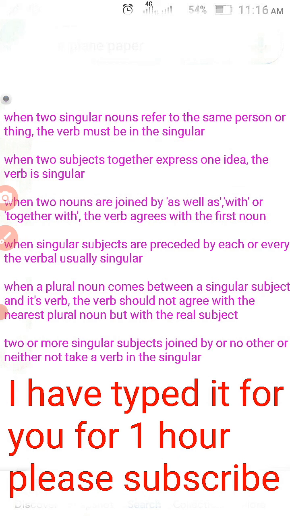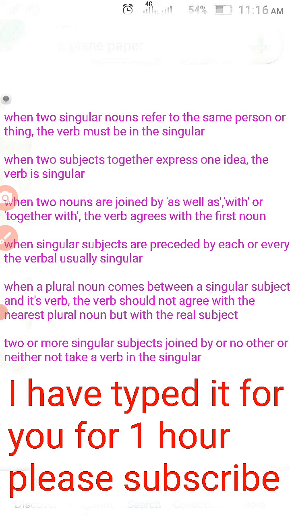See, here dal and rice. Dal is also wholesome food, rice is also wholesome food, so we are not taking a plural subject there. Okay. Next rule: when two nouns are joined by as well as, with, or together with, the verb agrees with the first noun.